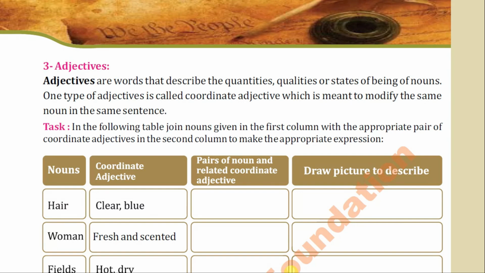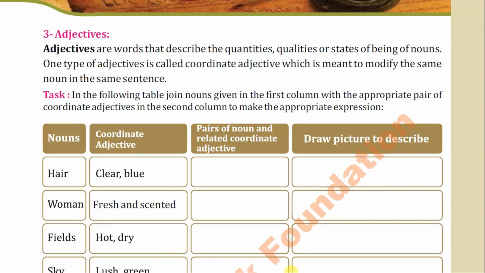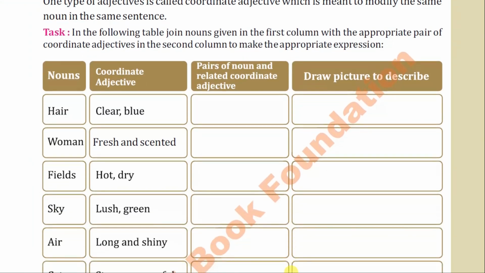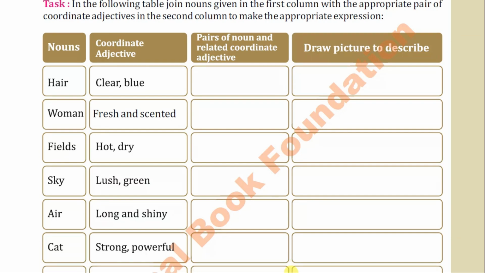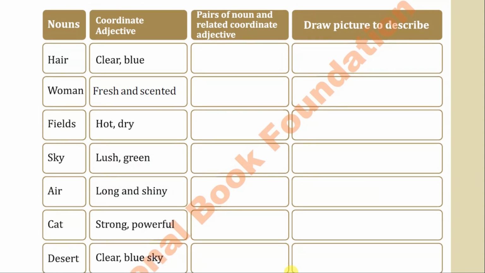Now come to the exercise. In the following table, join nouns given in the first column with the appropriate pair of coordinate adjectives in the second column to make the appropriate expression. Now look at the nouns that are given in the first column. Now the first expression may be clear blue sky. That is already given over there at the end.